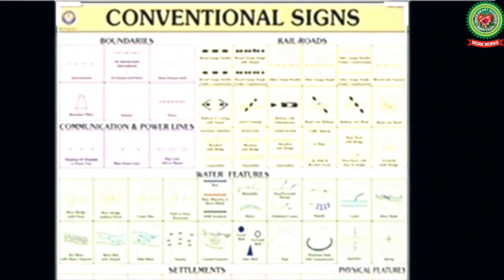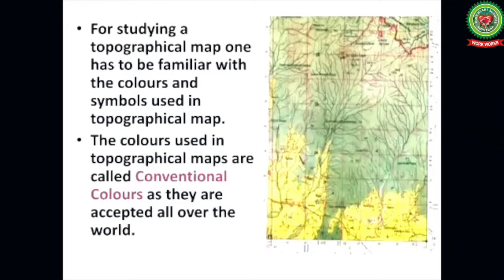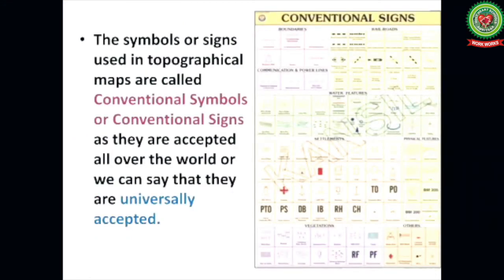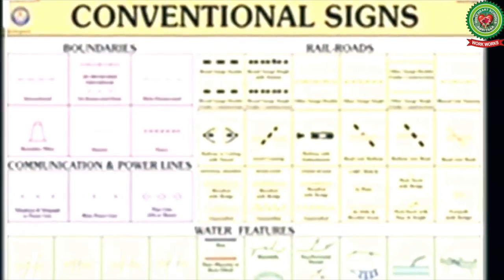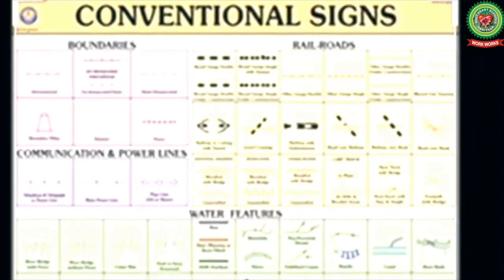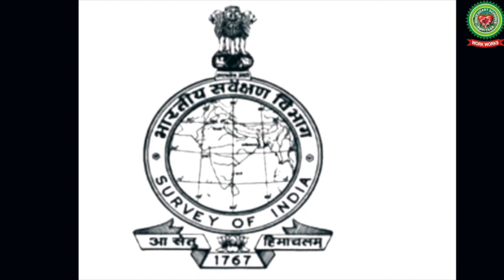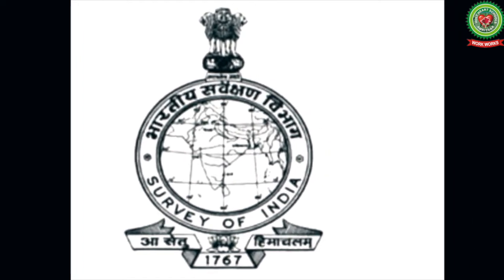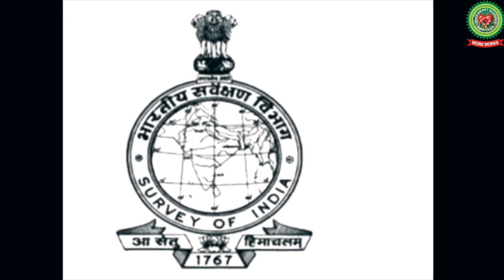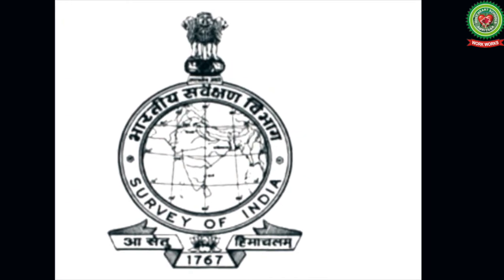The colors used in topographical maps are called conventional colors, as they are accepted all over the world. The symbols or signs used in topographical maps are called conventional symbols or conventional signs, as they are accepted all over the world, or we can say that they are universally accepted. The Survey of India (SOI) has standardized a set of conventional signs and symbols to be used in topographical maps.